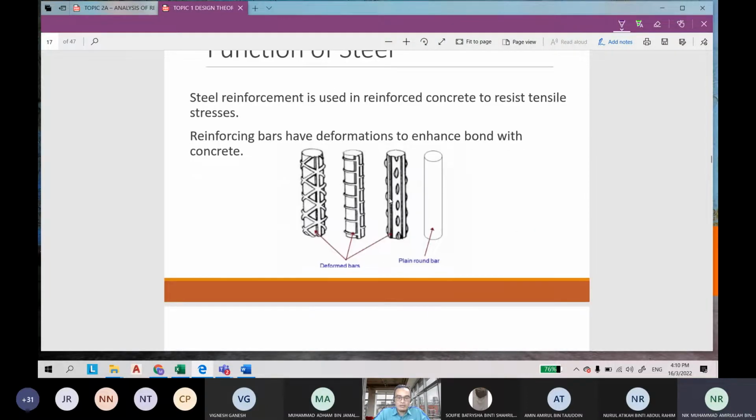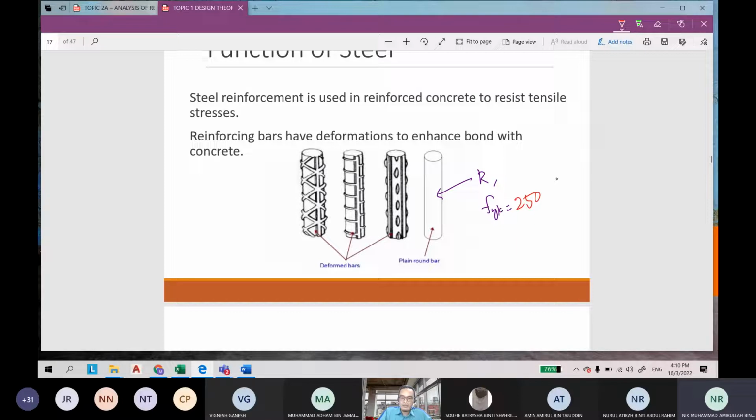This one is the plain bar. This is the shape of the bar, the type of the bar. May I know the yield strength of this round bar, which we usually denote as R in our drawing? What is the yield strength, or the fyk? Anybody know? 250. Okay, good.